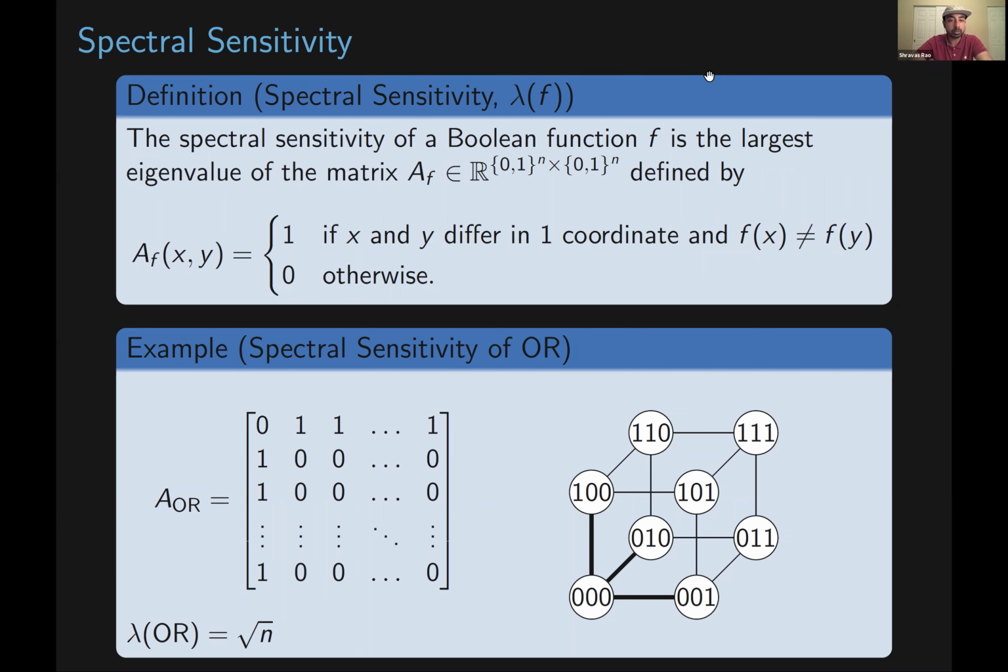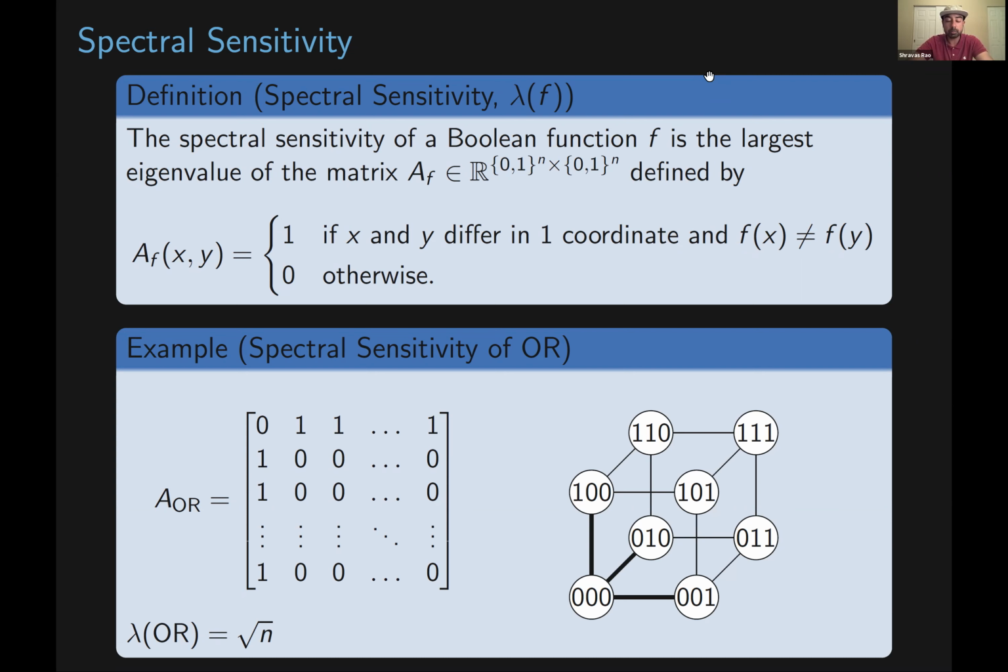And this matrix is going to be defined as follows. A of f of x comma y is going to be equal to 1 if x and y differ in 1 coordinate and f of x is not equal to f of y, and it's going to be 0 otherwise. So you can think of A of f as the adjacency matrix of a subgraph of the hypercube.